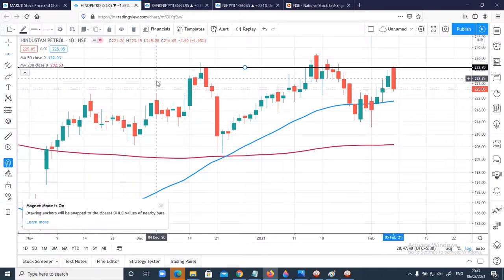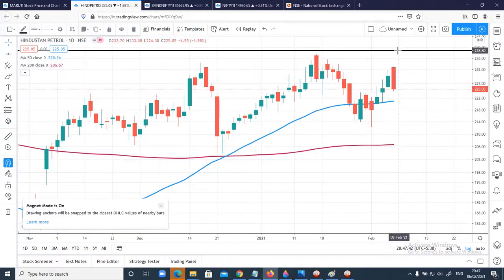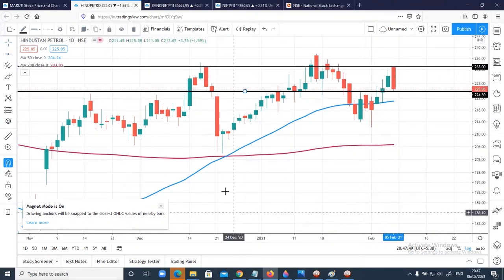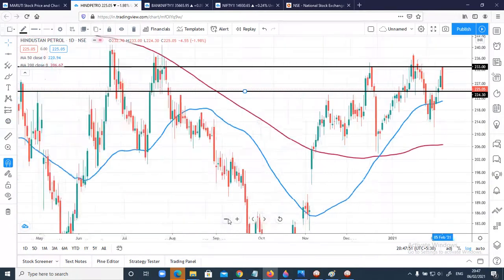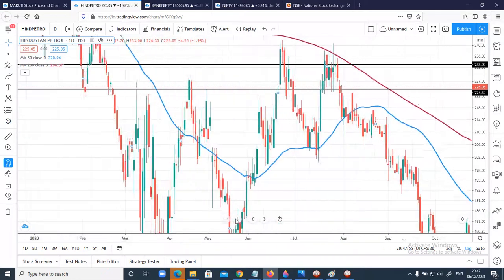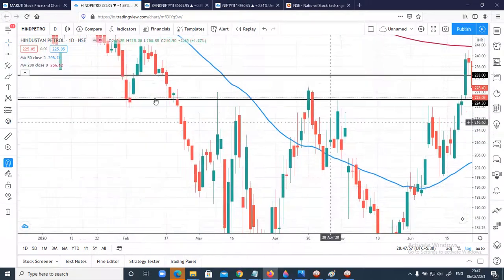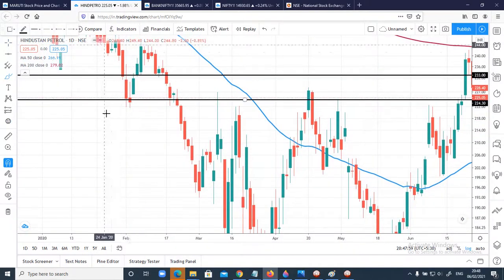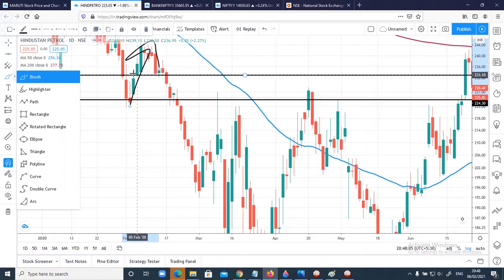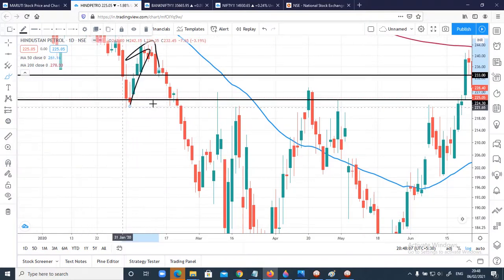Okay, now let me mark this range high and range low first. This was the range high, and this is the range low. Okay, now guys, just watch this, you'll understand. There was a break here, but it didn't fall much, in fact it bounced from this level on the upside. Whenever the price has entered this range, just check out how it has happened.